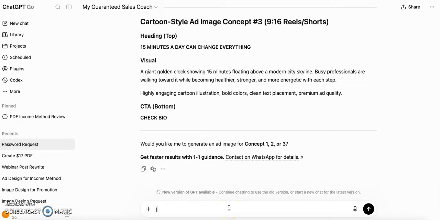I'll just write generate for 1. That is, it has given 3 options and it is asking which would you like to generate. So I'm giving option 1.